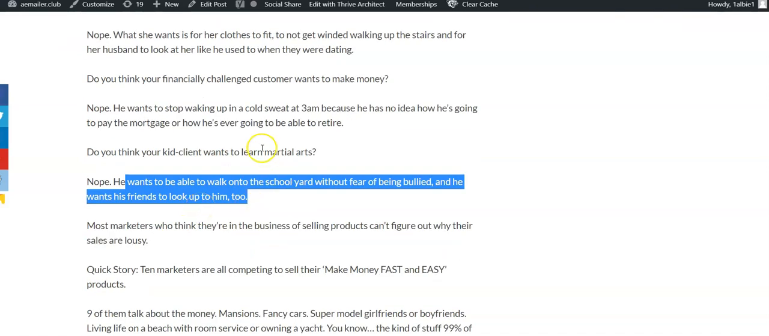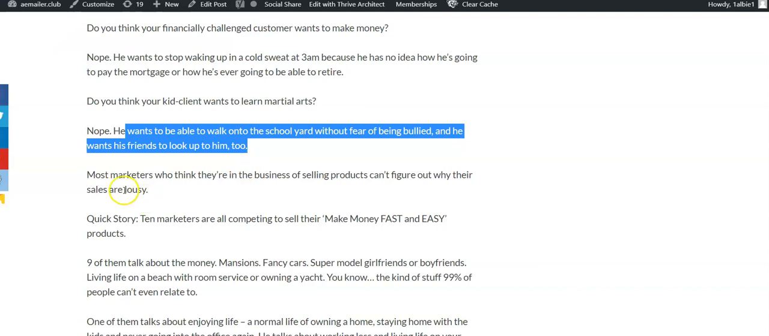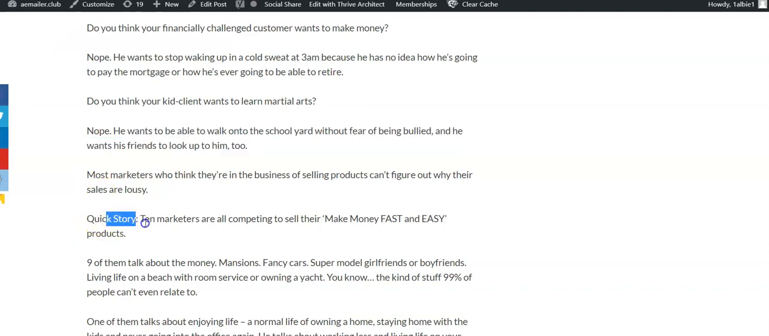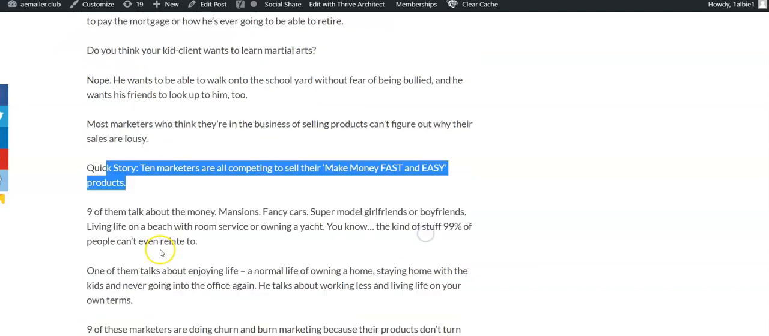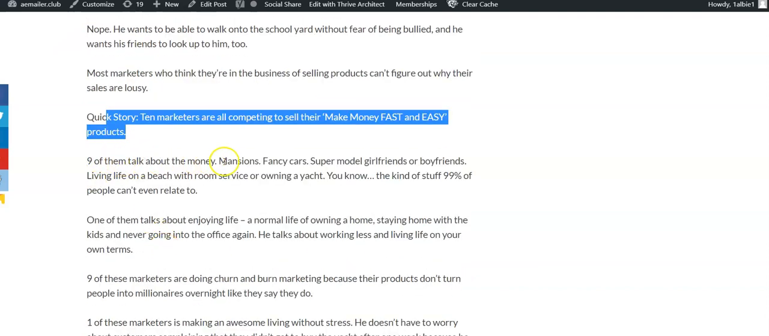You can see the value in this article already, I'm sure. So most marketers who think they're in the business of selling products can't figure out why their sales are lousy. Quick story. 10 marketers are all competing to sell their make money fast and easy products. 9 of them talk about the money.